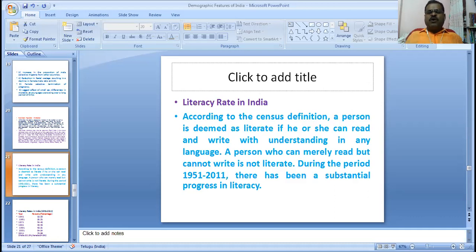A person who can merely read but cannot write is not literate. During the period 1951 to 2011, there has been substantial progress in literacy rate.